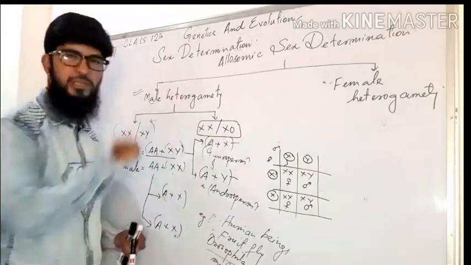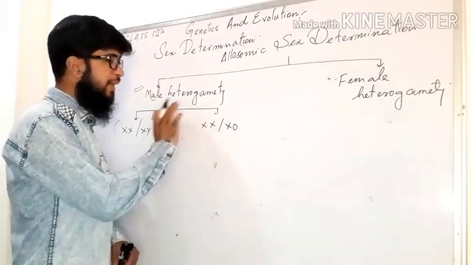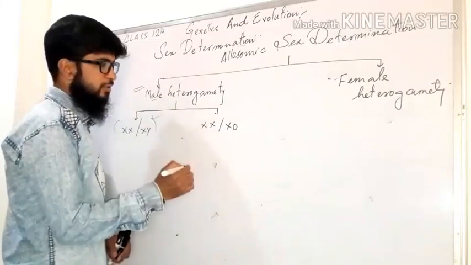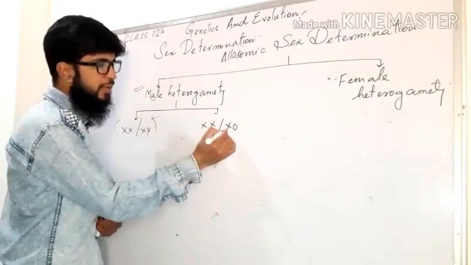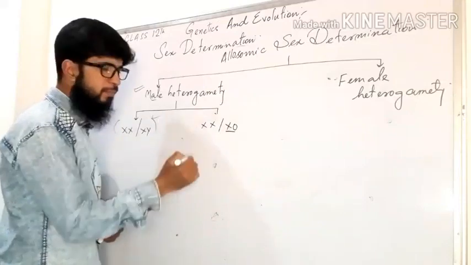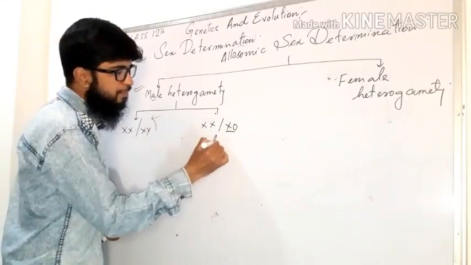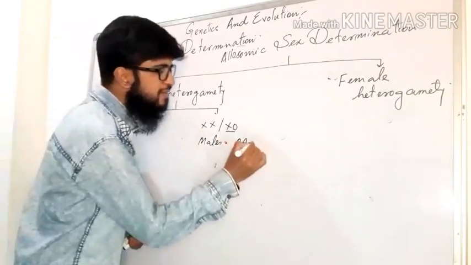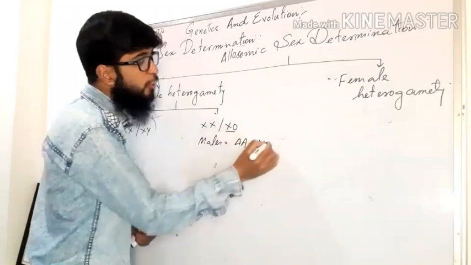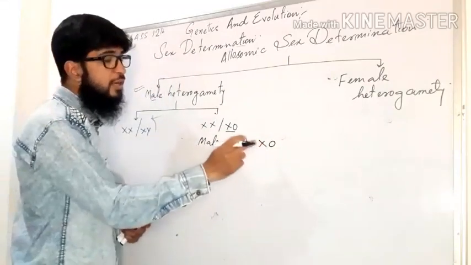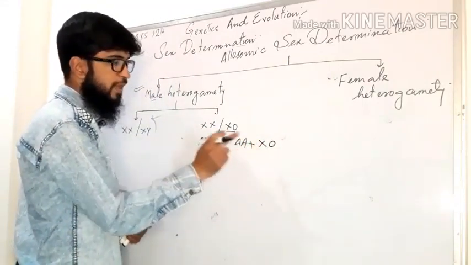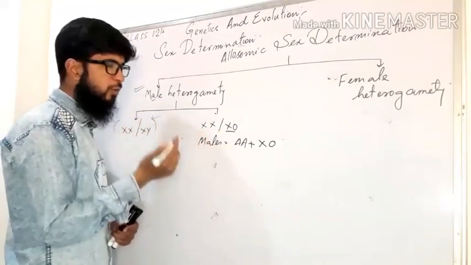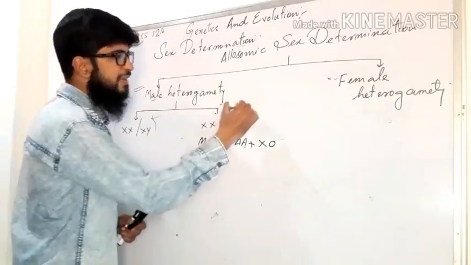Now what is XX and XO type? In male heterogamety type XX and XO, there are two conditions. First, the male is heterogametic. We will talk about the heterogamete XO. So in males, there is an autosome set, double set diploid, plus there is an X chromosome and no second X chromosome. That's O. That means there is only one sex chromosome and an autosome set. To make it more clear, let me tell you the actual count of the chromosomes. Let's take an example of grasshopper.